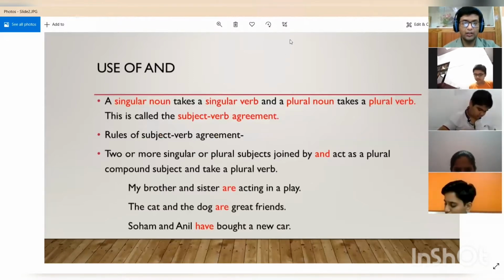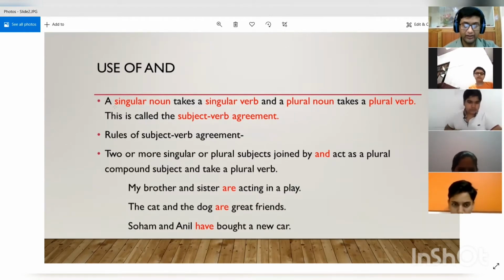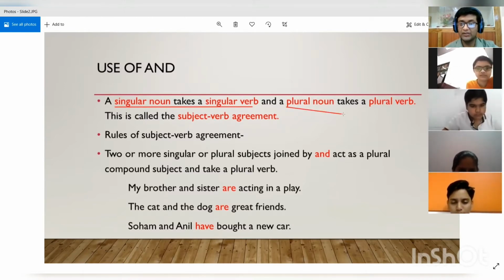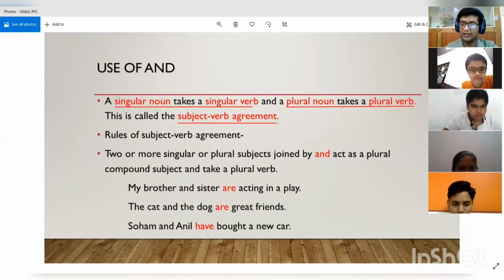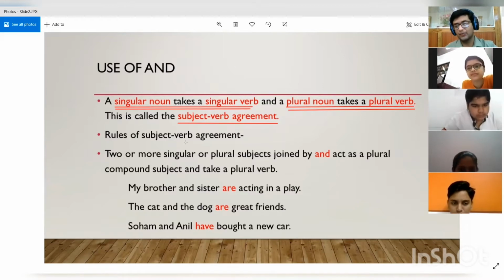First of all, subject verb agreement means that a singular noun takes a singular verb, because this is the basic rule: when the subject is singular, it takes a singular verb. And when the subject is plural, that is a plural noun is present, it takes a plural verb. This is called subject verb agreement. That means the subject and the verb agree with each other. When the subject is singular, it takes the singular verb, and when the subject is plural, then it takes the plural verb. All right. Now we will see the rules regarding the subject verb agreement.